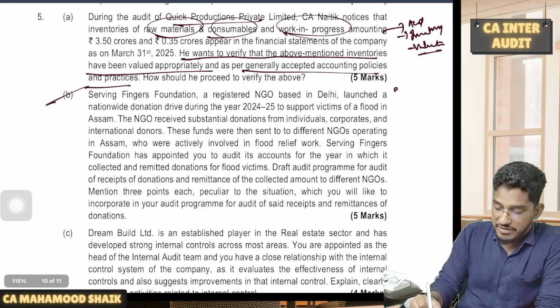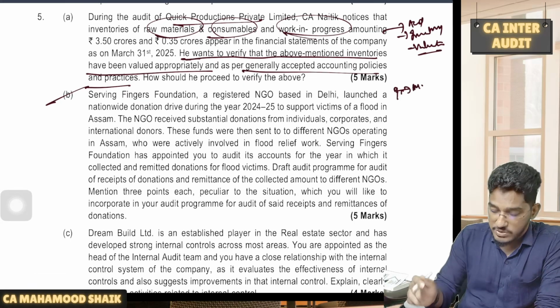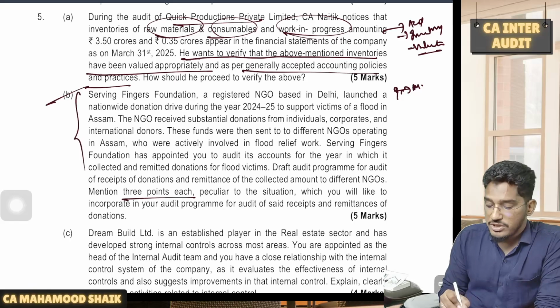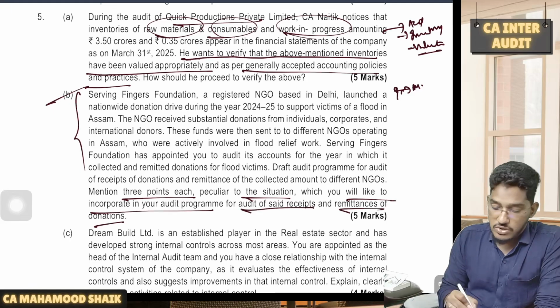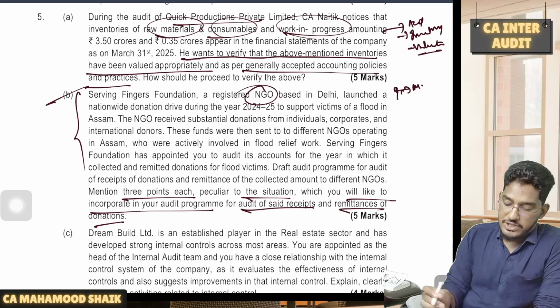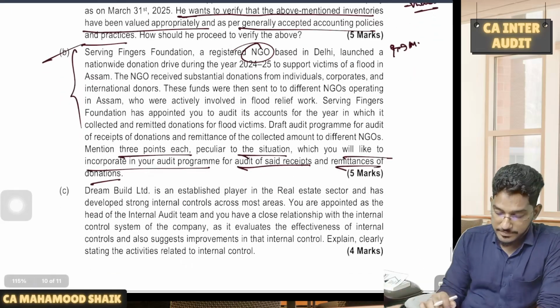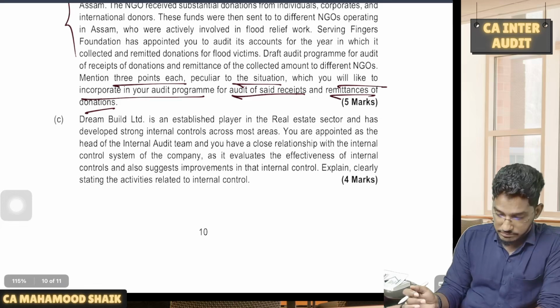Now question 5B is a question from how to conduct audit of NGOs. Here also, if I ignore all this and read the last paragraph: mention 3 points each of peculiar situations which you would like to incorporate in your audit program for audit of said receipts and remittances of donations. If you are conducting audit of an NGO, how do you obtain audit evidence regarding the receipts and remittances? Next one.